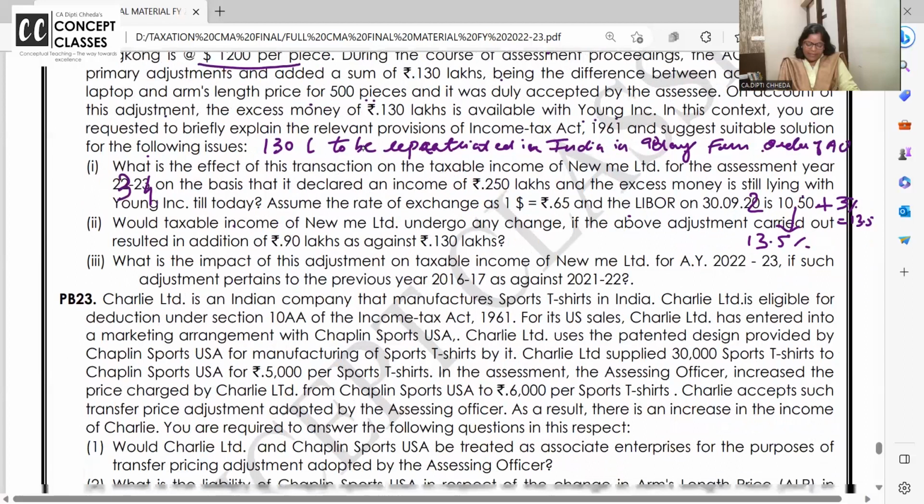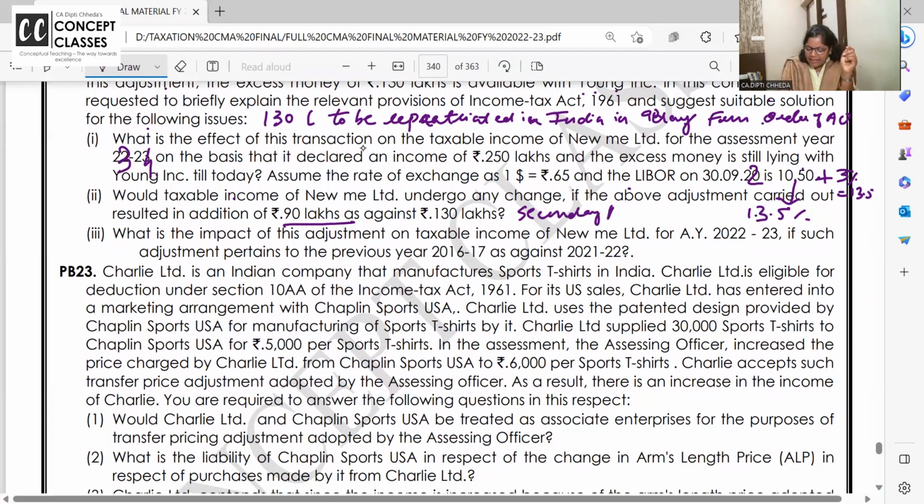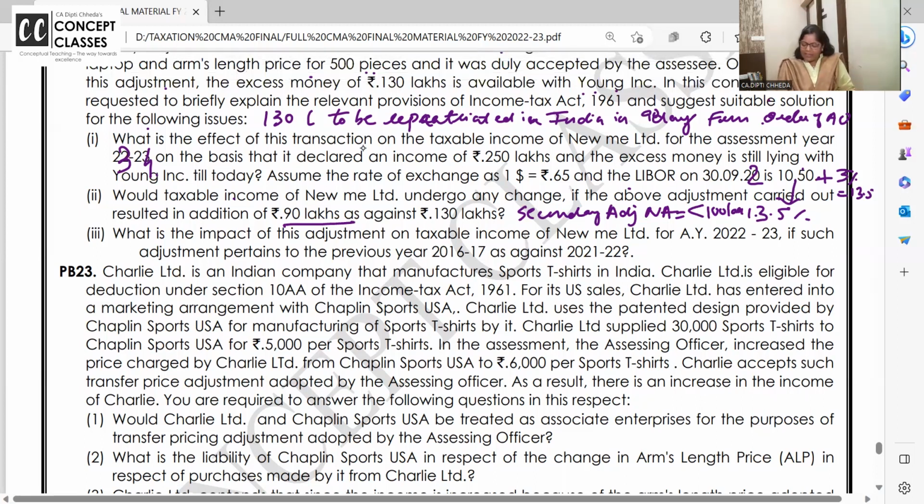Now, would taxable income of New Me Limited undergo any change if the above adjustment carried out resulted in additions of 90 lakhs against 130 lakhs? If it is 90 lakhs, that means less than 1 crore. 1 crore is 100 lakhs. So if the primary adjustment is 90 lakhs, then the answer is that secondary adjustment is not applicable for less than 100 lakhs. If the primary transaction is less than 1 crore, secondary adjustment is not applicable at all.